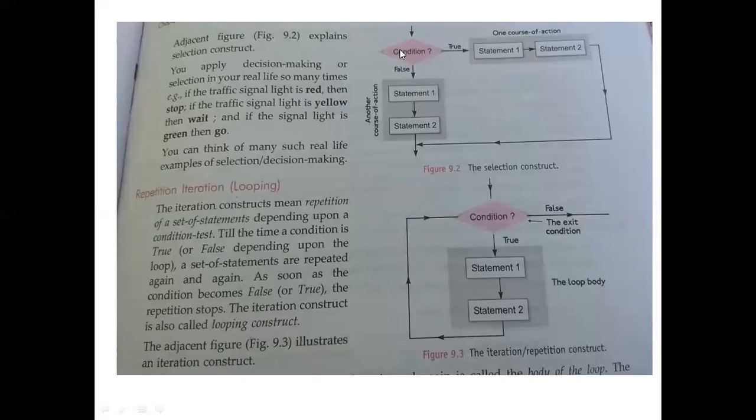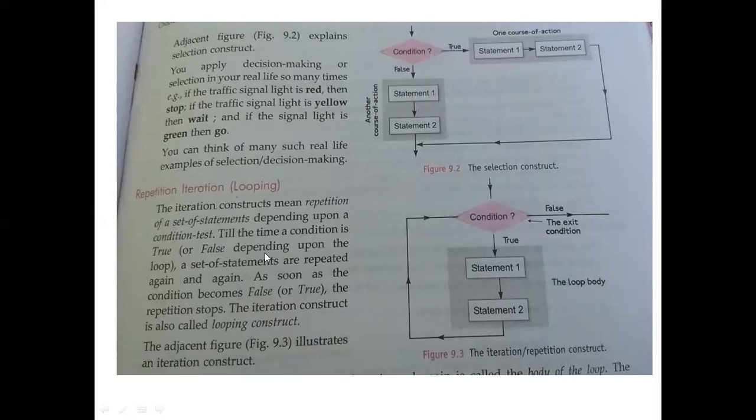This condition will be evaluated, and if it is true, this block of statements will be executed, and if the condition returns false, this other block will be executed. Both blocks of statements cannot be executed simultaneously; it is either true or false. So if the condition returns true, this course of action will take place, and if the condition returns false, this course of action will take place. This is the selection construct.